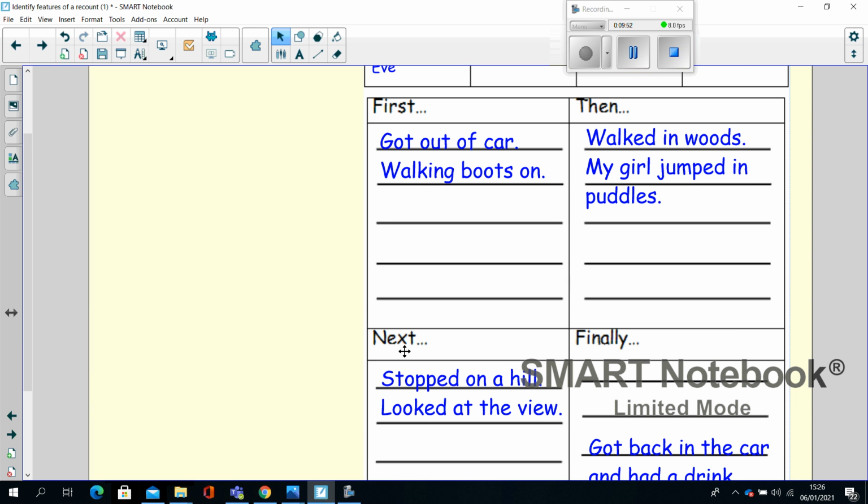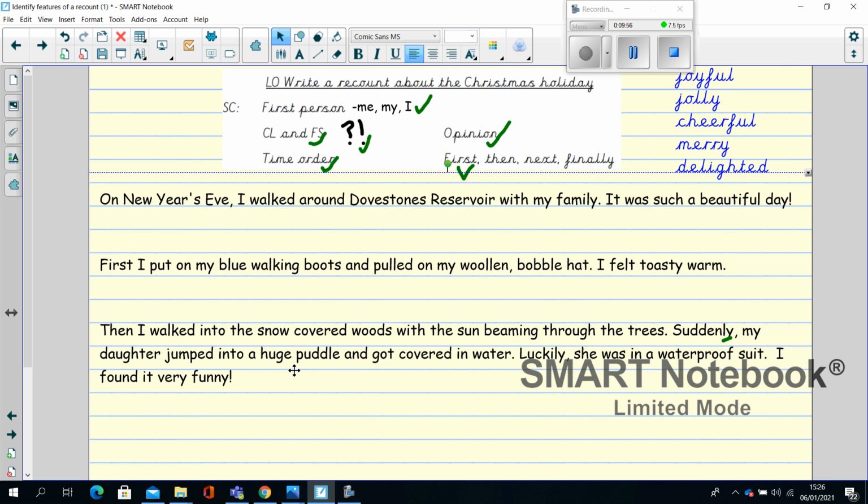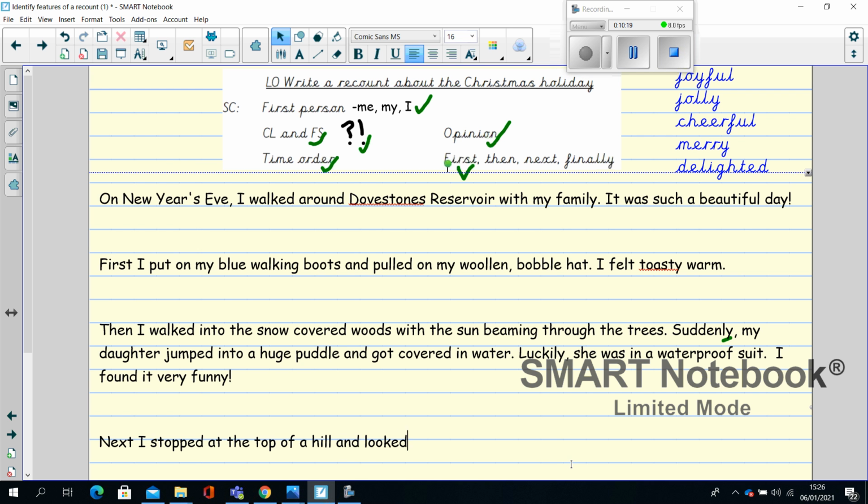So next, we stopped at the hill and looked at the view. So a view is when you look at something, it's what you see. So if you're at the top of the hill, it's what you see across from the hill. I'm going to start with the next time word. Next, I stopped at the top of a hill and looked at the view.